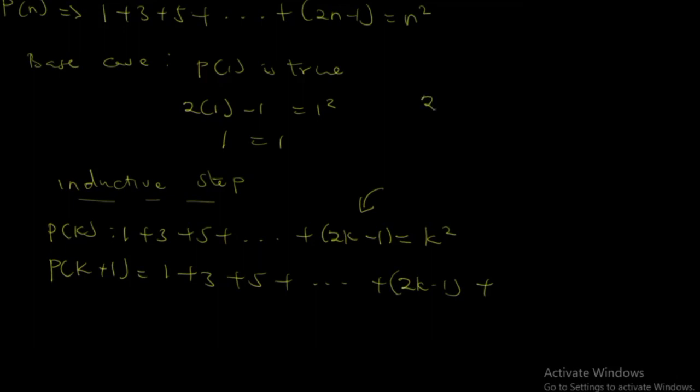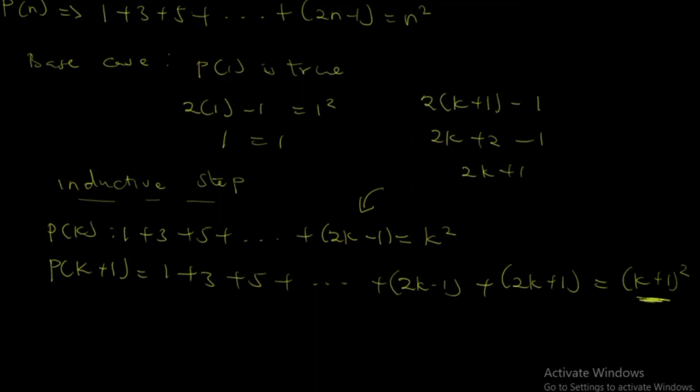When you substitute, you're going to get 2 brackets open, k plus 1, then minus 1. And in that case, when you do expansion, you're going to get 2k plus 2 minus 1, and you're going to get 2k plus 1. So here it's going to give you 2k plus 1, and it's going to give you k plus 1 all squared. I hope you understood that. Now let's do the proving. As we said that we are going to take this, now we know that after expansion we should get this answer, right? This answer. So let's do that.